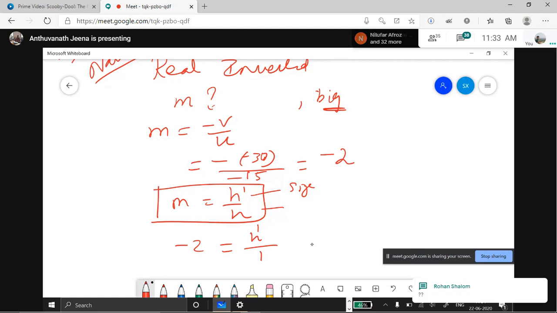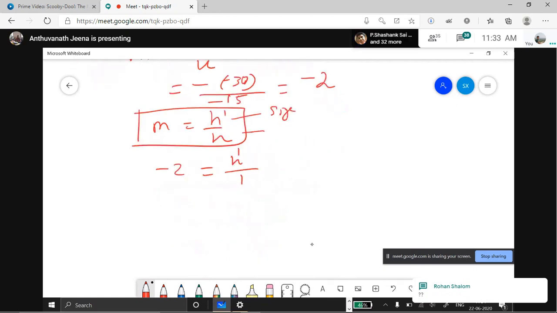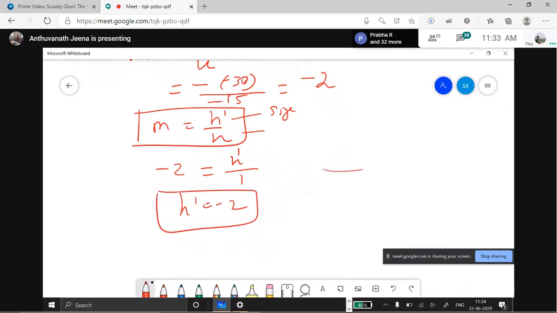When I cross multiply, h dash is equal to minus 2. This minus shows that it is an inverted image. Write it down here, children. So the magnification is minus 2.